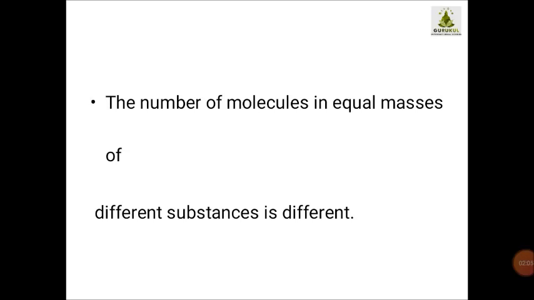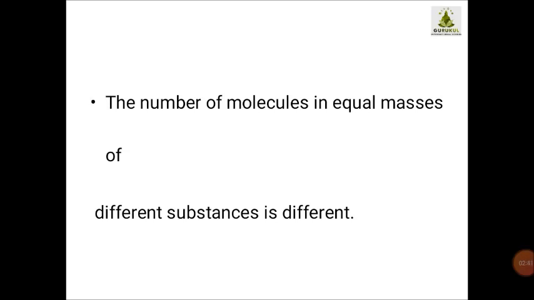Now this thing you should keep in mind: suppose you are taking 66 gram of carbon dioxide, and again you are taking 66 gram of NaCl, that is your common salt or sodium chloride. Even though the quantity is 66 grams, the number of molecules in both the substances will be different. This thing you should keep in mind very clearly. I am explaining it to you while giving the example.